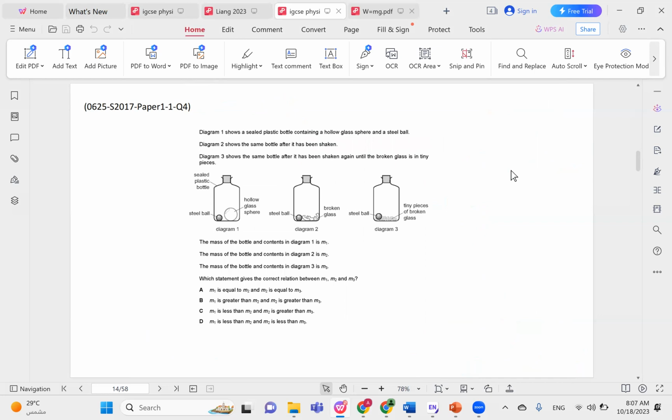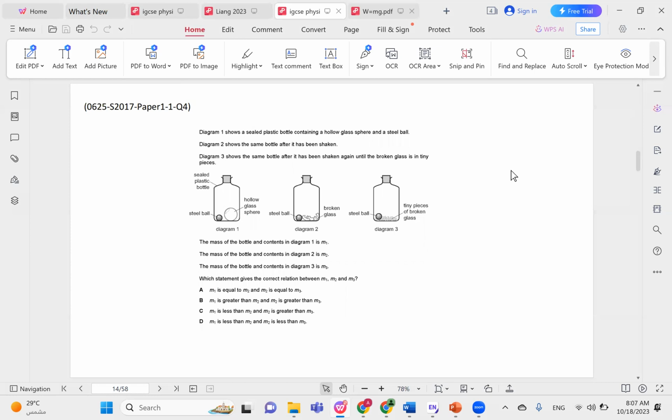Diagram 1 shows a sealed plastic bottle containing a hollow glass sphere and a steel ball. Diagram 2 shows the same bottle after it has been shaken. Diagram 3 shows the same bottle after it has been shaken again until the broken glass is in tiny pieces. The mass of bottle 1 is M1, mass of bottle 2 is M2, and mass of bottle 3 is M3. Which statement gives the correct relation between M1, M2, and M3?